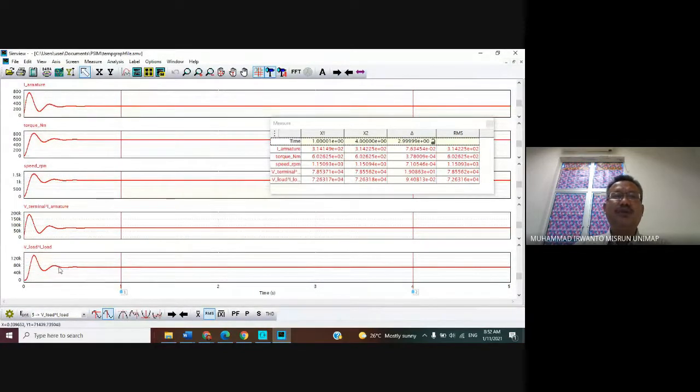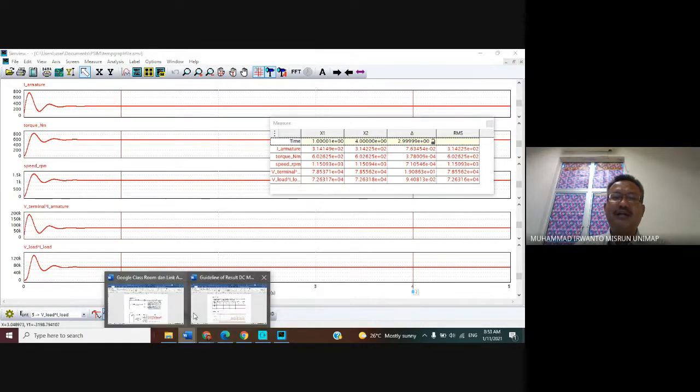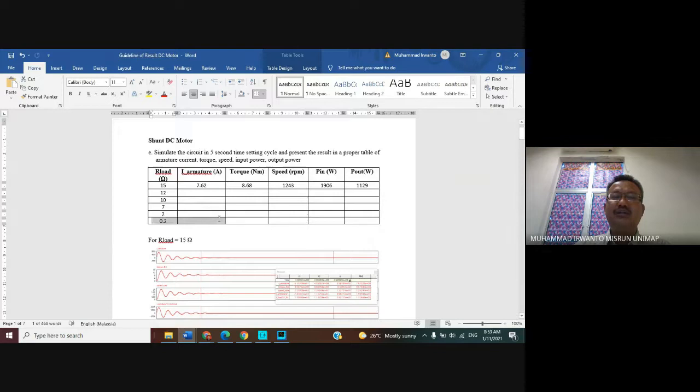Okay, now we can obtain the waveform for the RL of 0.2 ohms, in terms of the RMS value of the armature current, torque, speed, terminal input power, and also output power. The RMS values are displayed like this one. You can write them in your table here.